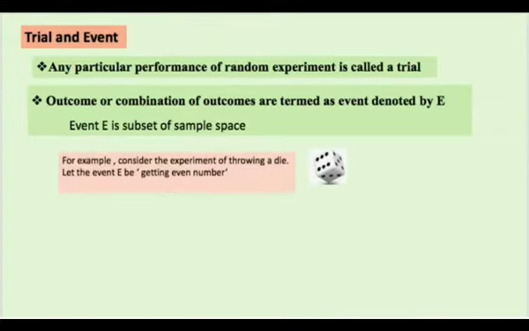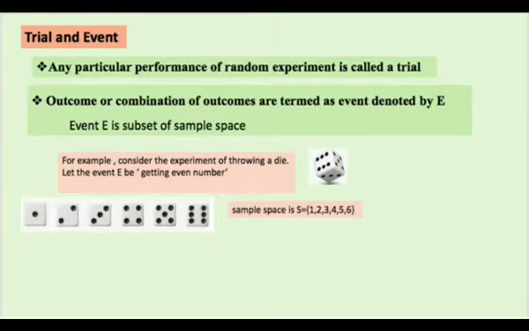Let me take an example. Consider the experiment of throwing a die. Let the event E be getting an even number. Now when we throw a die, we know these are the possible outcomes, and we want to find the outcomes favoring getting an even number. So you get 2, 4, 6.